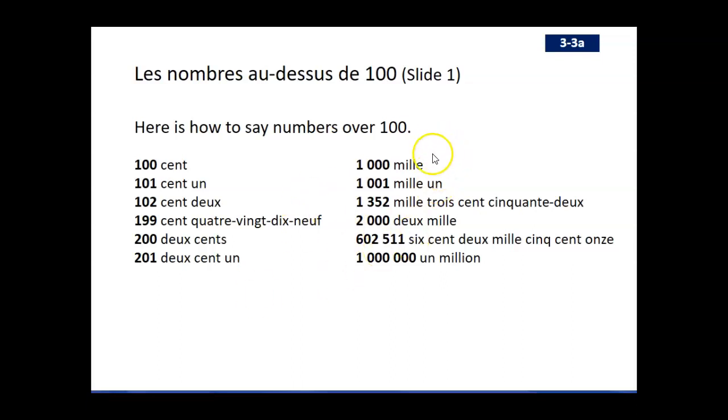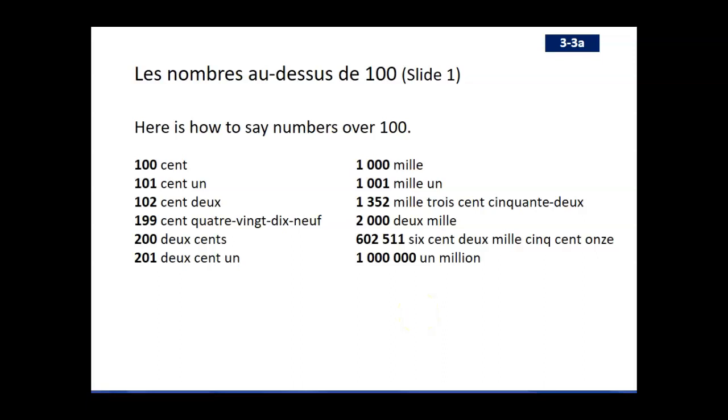And then we move up to the next big number, which would be 1000. Okay, and notice the way these numbers are written. It has a space between the 1 and the 3 zeros that follow. In some cases, there may be a comma there. It really just depends on which country we're talking about. Okay, and then when we add 1 to it, it's mille un. When we have kind of a mixed up number like 1352, that becomes mille trois cent cinquante-deux. So we have mille for 1000, trois cent is 300, and then cinquante-deux is 52.